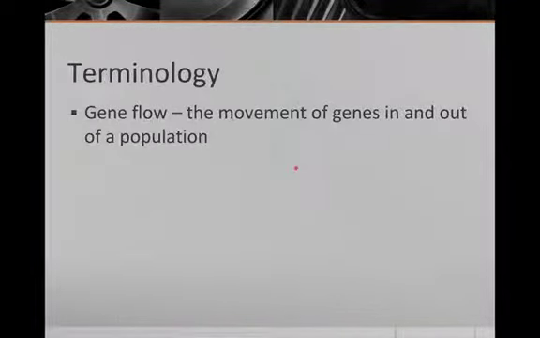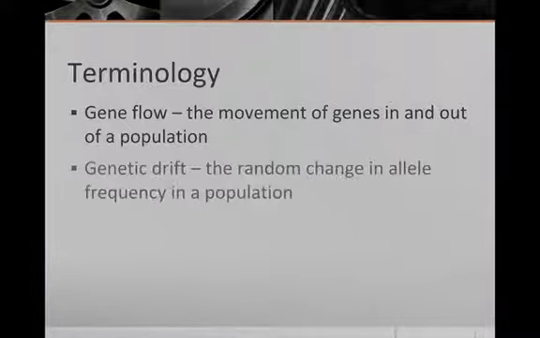Okay, now some terminology. Now, gene flow. This is the movement of genes in and out of a population. Basically, for whatever reason, a whole bunch of one type of gene decides to leave a population, or a whole different set of genes comes into a population. Okay, that's gene flow.